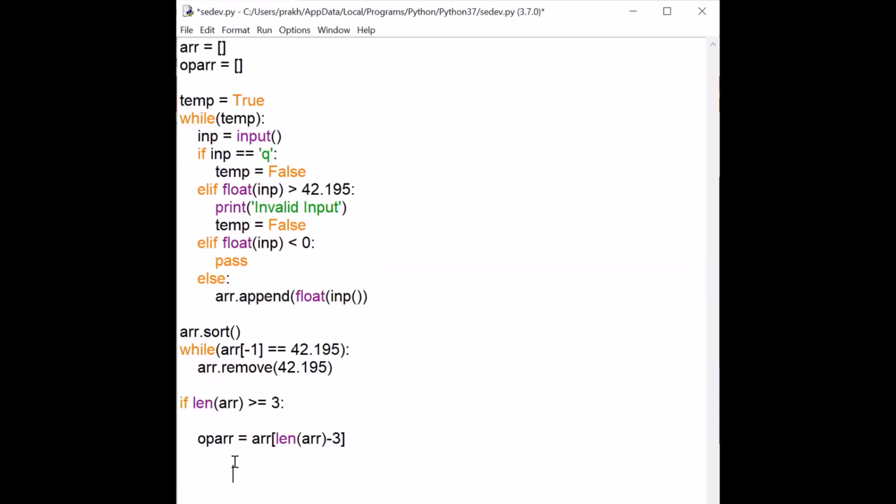So when I do 5 minus 3, I get 2, and then I use a colon. This is called slicing. From index number 2 till the end, all elements will be saved in this op array, that is the output array. So this way I am saving all these.